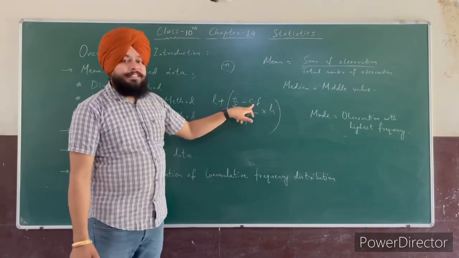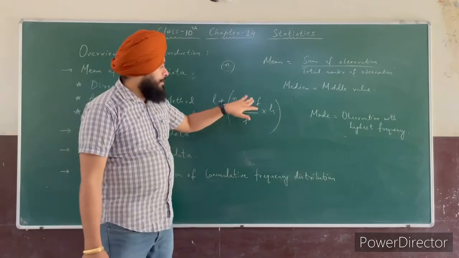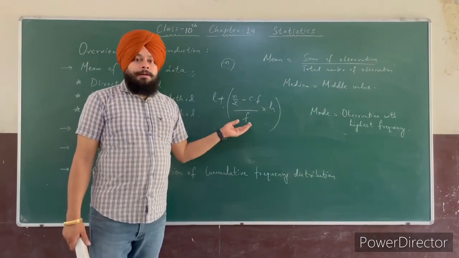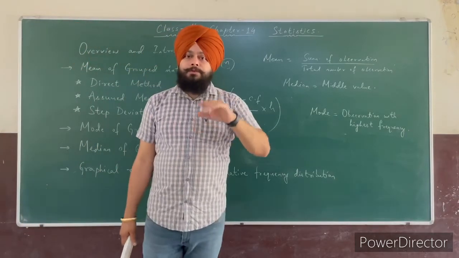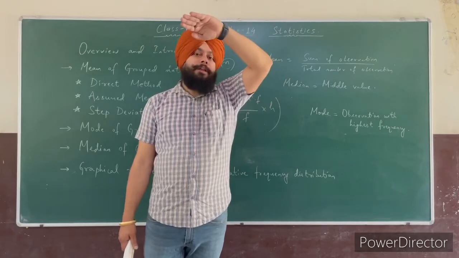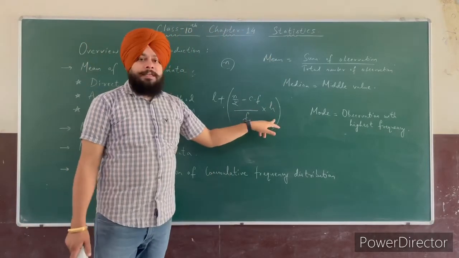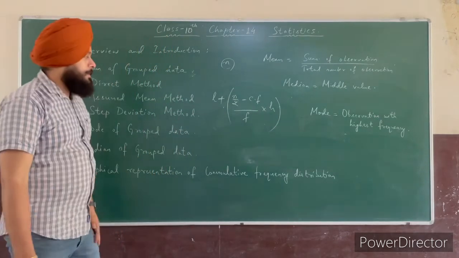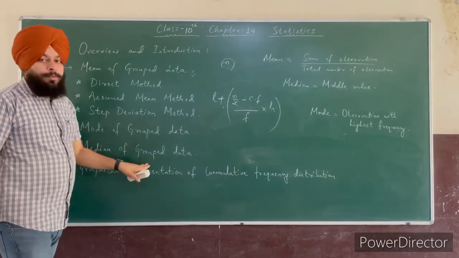Minus cf. So what is cf? cf is cumulative frequency. And what is f here? f is the frequency of the median class. प्रीसीडिंग दी मिडिल क्लास, मतलब f यहाँ पर वो फ्रीक्वेंसी लोगे आप जो मिडिल क्लास के ऊपर वाली वैल्यू होगी, प्रीसीडिंग मतलब उससे पिछली वैल्यू। So what is h here? h is the class size of that class interval. Clear, students? So this is the formula to find the median for grouped data.